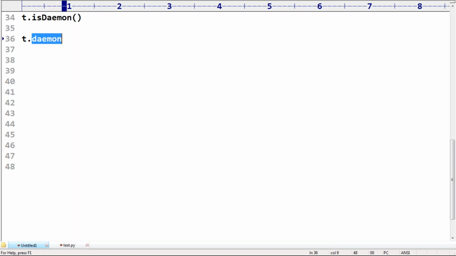Main thread, can you please tell, is it a daemon or non-daemon? Non-daemon. Yes, the main thread is always non-daemon because it is not executing in the background. It is always executing in the foreground. You can see the first line executed, second line executed, third line executed, so you can trace the flow of the main thread. The main thread created by the Python virtual machine is always non-daemon. Where is the proof for that?